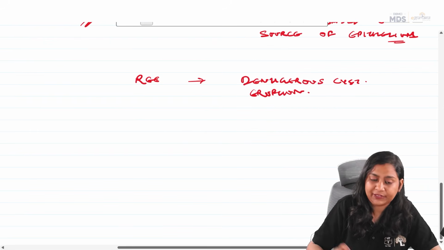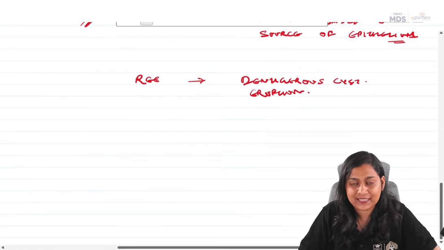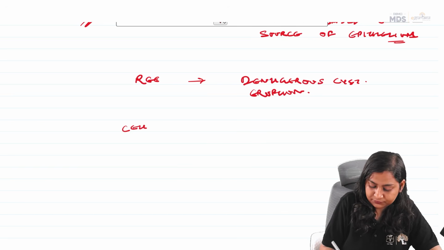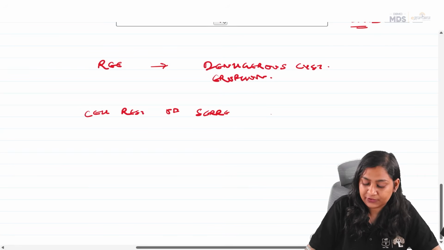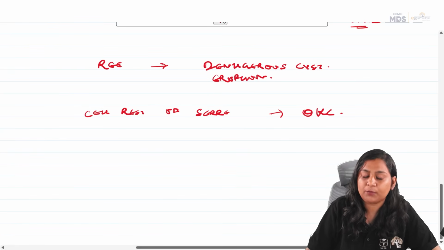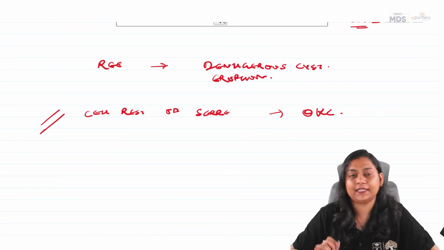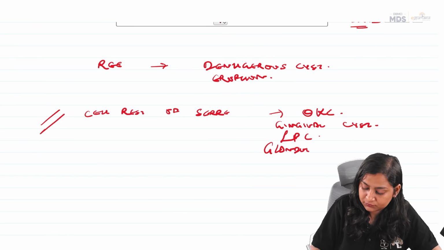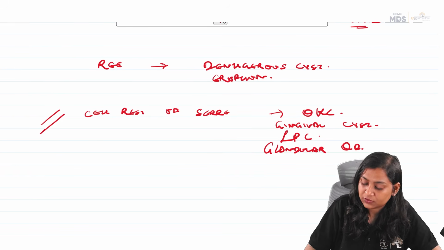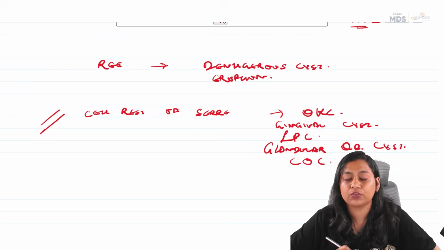Then we have the dental lamina remnants, also called the cell rests of Serres. Here we have OKC, and the majority of cysts belong to this category: OKC, gingival cyst, lateral periodontal cyst, glandular odontogenic cyst, and COC, that is, calcifying odontogenic cyst.